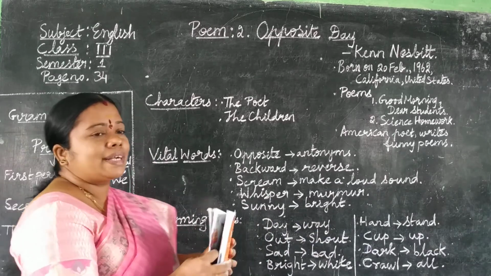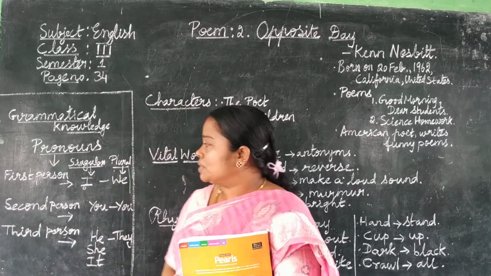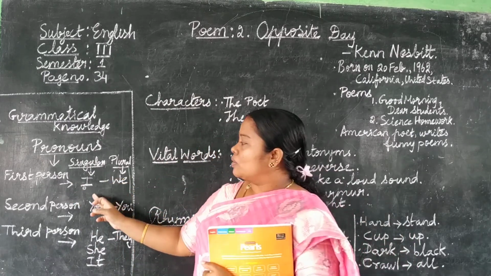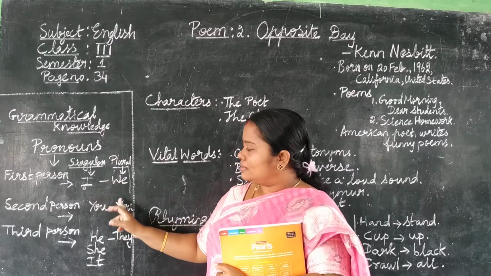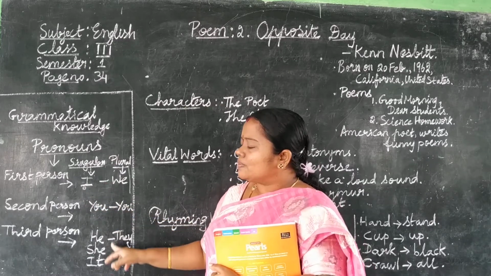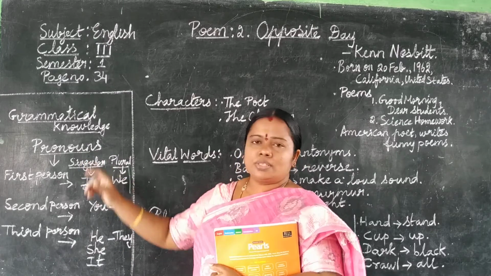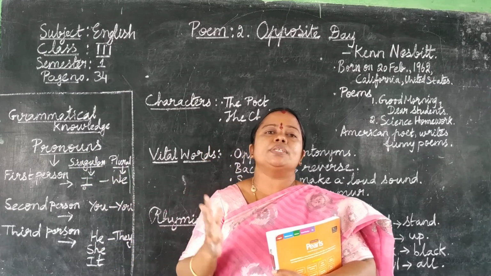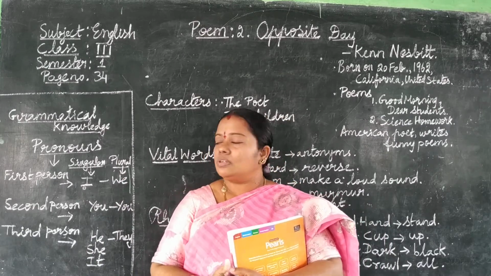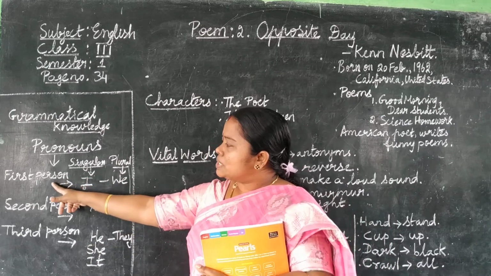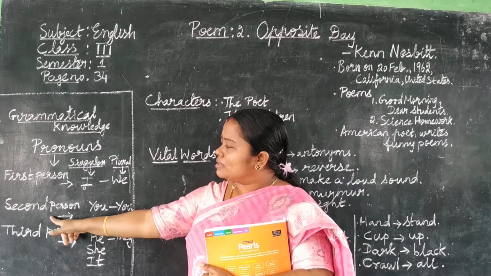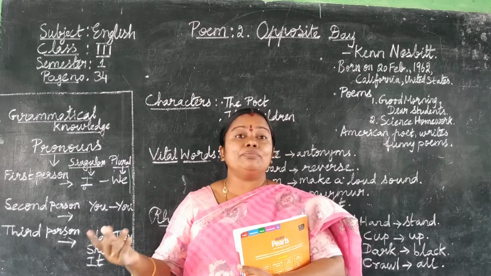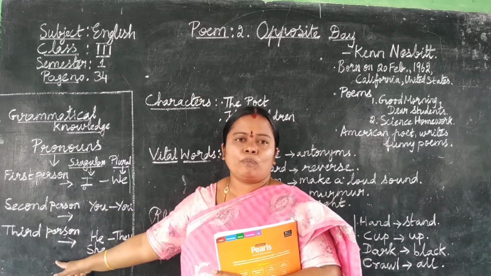Now, what grammatical knowledge do we gain from this poem? So, when we read this poem, we will come across these words. Okay, what are these words called? Pronouns. What are pronouns? The words which are used instead of names. So we have first person pronouns, second person pronouns and third person pronouns. Pronouns are divided like this.